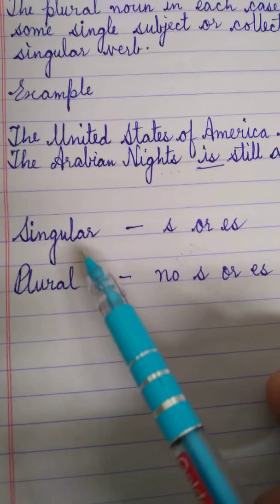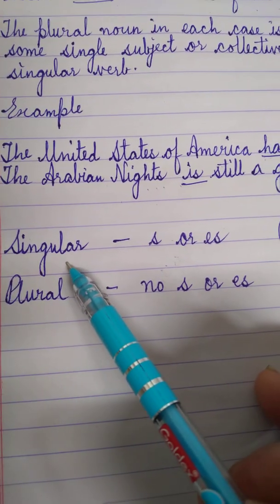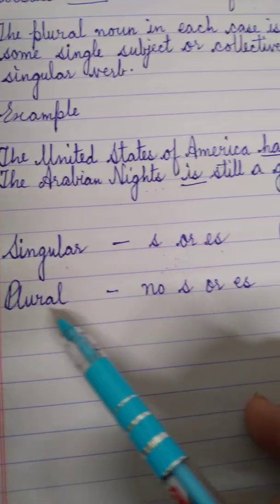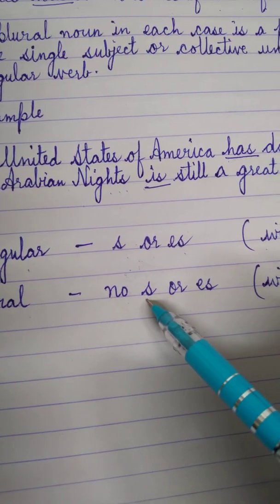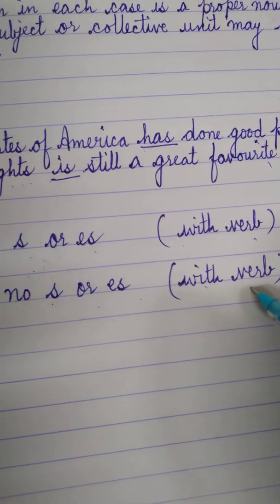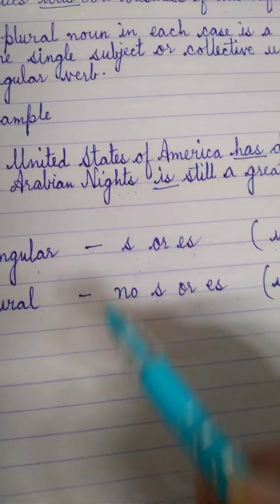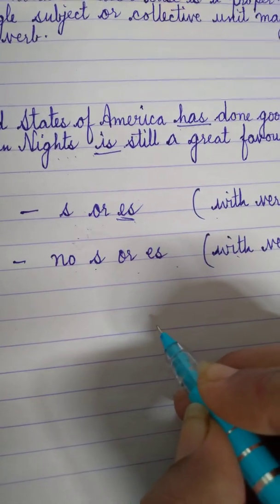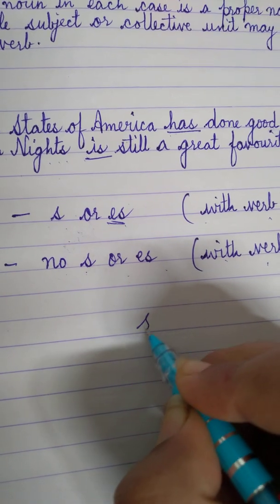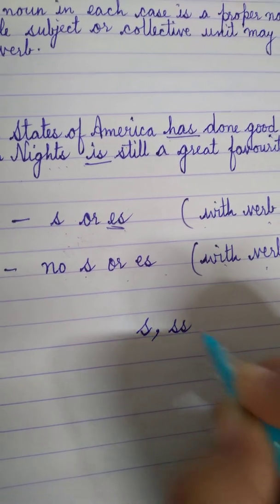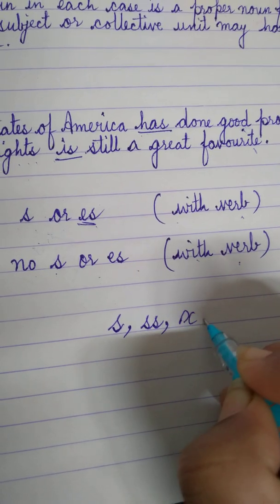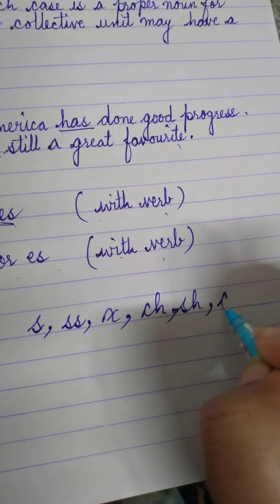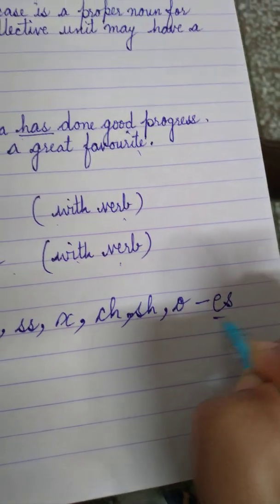The most important thing which you have to keep in your mind: with singular, we use s or es with the verb, and with plural, we don't use any s or es, right? For example, with es, if the noun ends with s, double s, x, ch, sh, o, we add es to it.